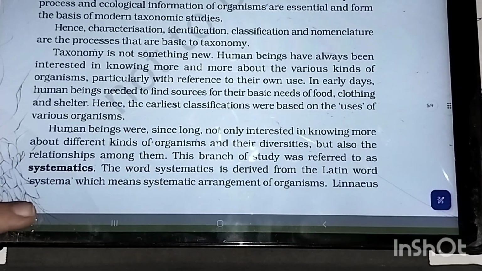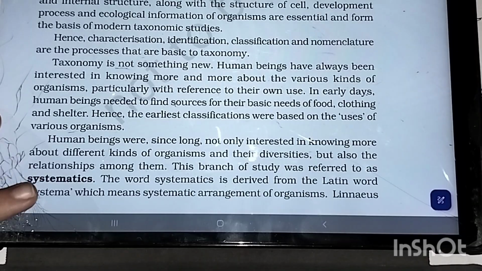Okay, next is that. Can you see this? Yes.